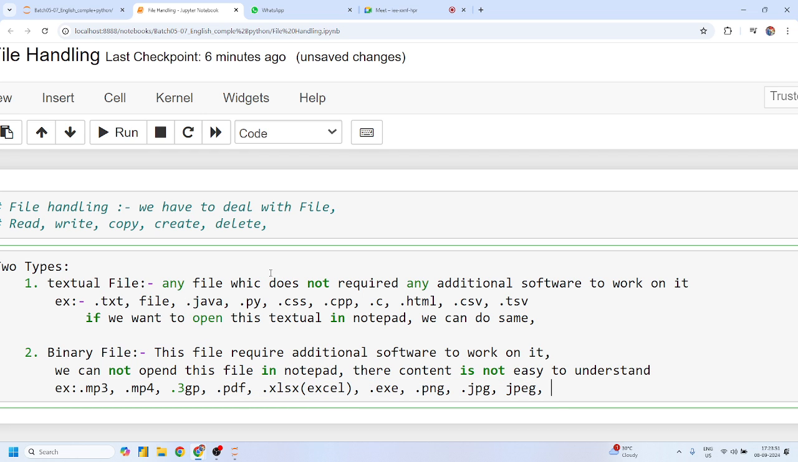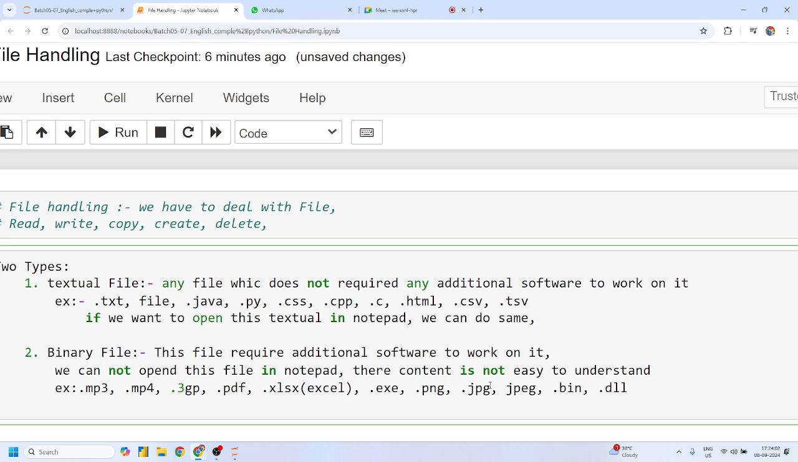The .bin and .dll files too. All these files which require additional software are called binary files, and they are not easy to understand. The content of this data is written in bytes format or binary format. That's why this is called a binary file.